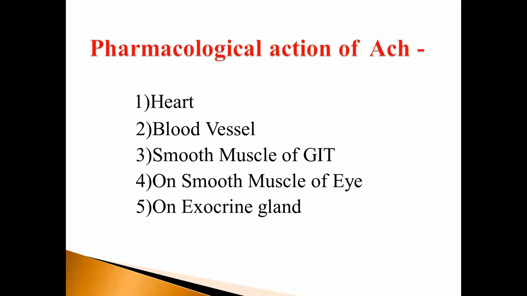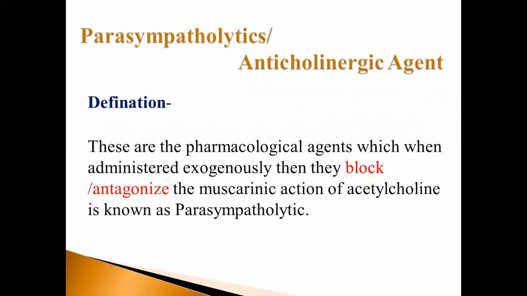Okay, parasympatholytic agent, example. Which drug acts as a parasympatholytic or anticholinergic? Atropine or acetylcholine? Atropine, which blocks the action of acetylcholine. Acetylcholine is a parasympathomimetic agent.